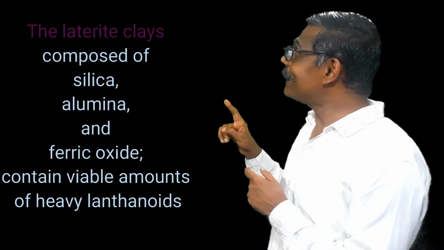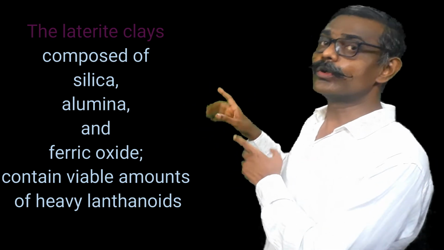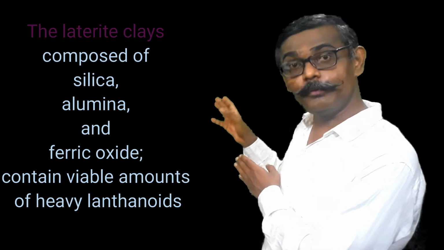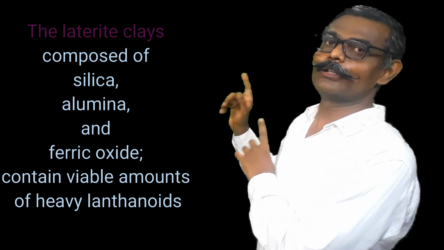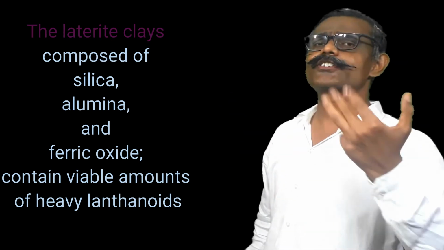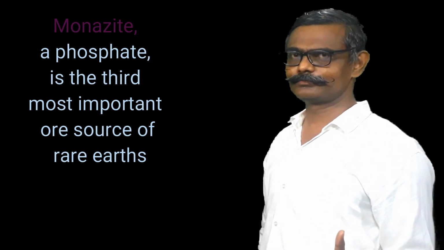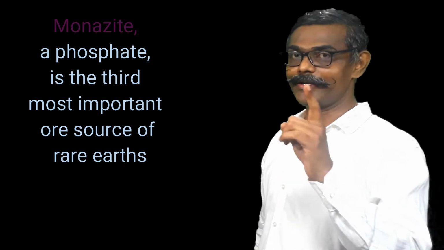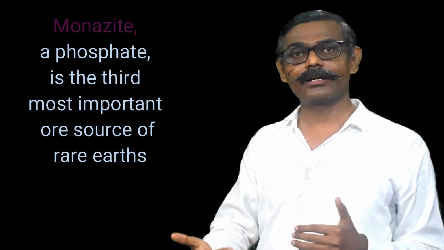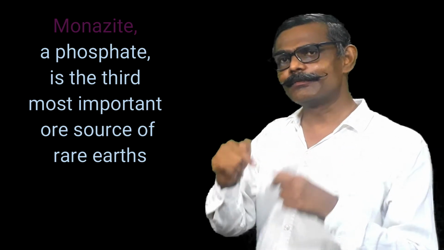Second mineral was laterite clays. What do laterite clays actually mean? Laterite clays include oxides. Along with that, silica, ferric oxide and alumina remain, and it is a viable source of which lanthanoids? Heavy lanthanoids. Now let us discuss one more mineral, monazite. And this monazite is in our India, on the sea shores. Sea sand at Andhra or Kerala. Those seashores are rich in this monazite.